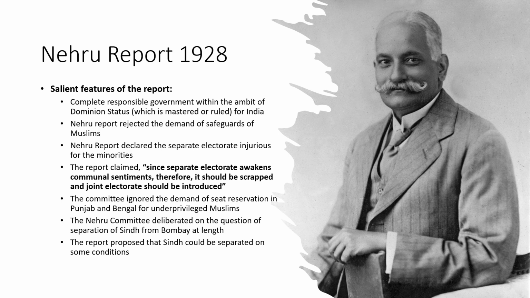Now, what is a dominion status? Students, dominion status was actually invented by the British Empire itself, and the British Empire used to give this status to its colonies and the territories that were under British control. Dominion status means that the territory is definitely not under British control. It has its own self-government. It is not subordinate to the British Empire, but still it is somehow related to the British Empire.